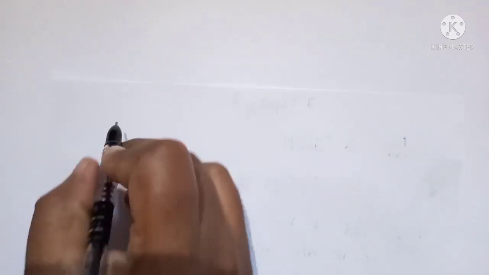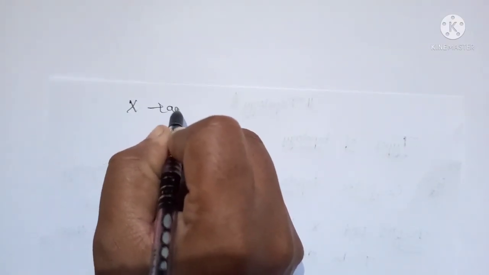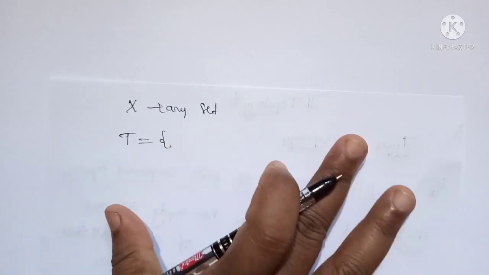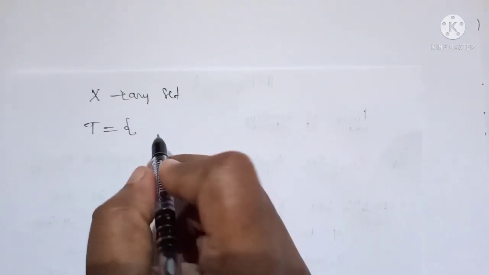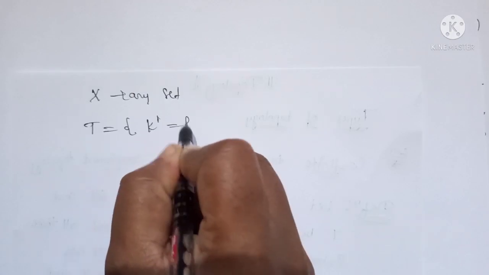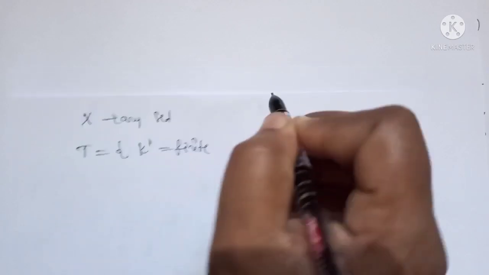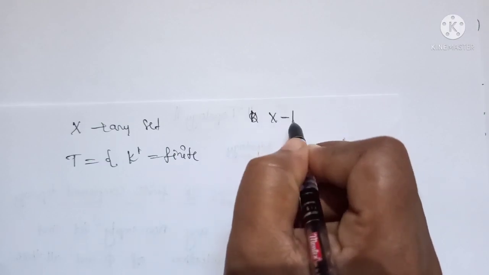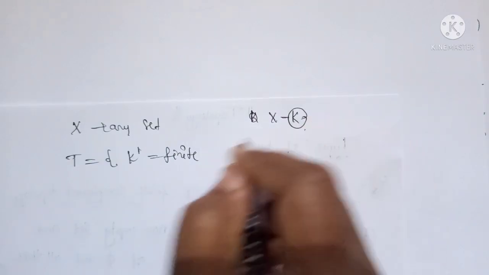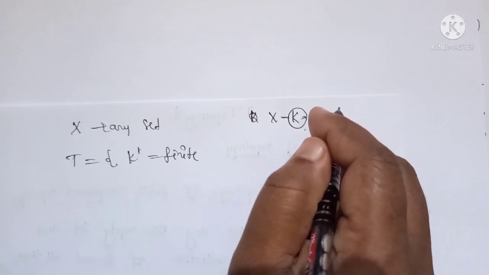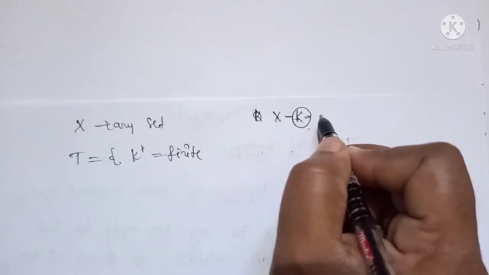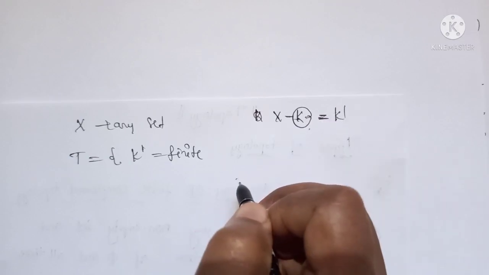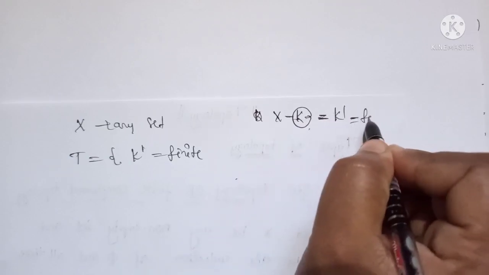So I repeat, if X is any set, then T is the collection of all the subsets whose complements are finite. Complement means X minus K, where K is a subset, then you get K dash, and that must be finite.